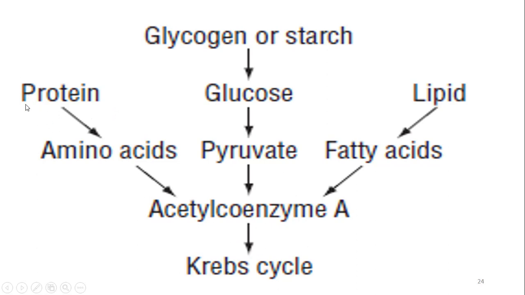Protein molecules can also do so, and lipid molecules can also do so. Proteins are converted to amino acids and then into acetyl coenzyme A. Lipids are converted to fatty acids and then into acetyl coenzyme A. Acetyl coenzyme A enters into the Krebs cycle. We are going to study all these steps in more detail in the coming lessons.